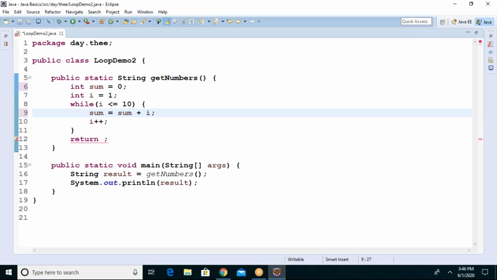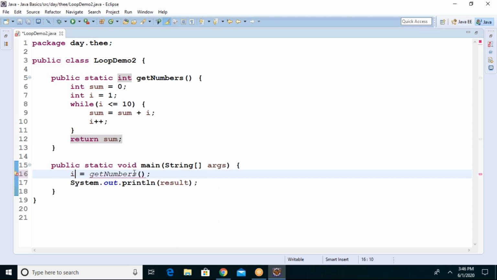Before it was concatenating. Now it will add to calculate. After the loop is over, return sum. Then we should replace this String with int, because sum is what type? Integer.